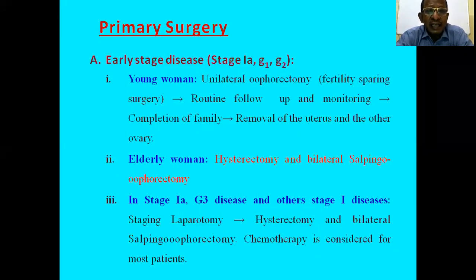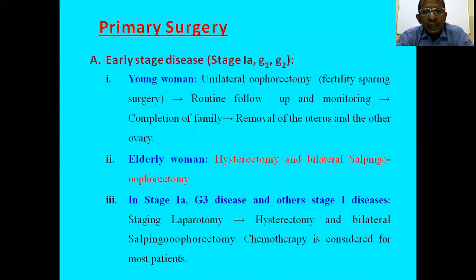If it is early stage, that is stage 1A, confined to one ovary, and grade 1 or grade 2, and the patient is young, then unilateral oophorectomy of the affected ovary is sufficient for that patient. That is known as fertility sparing surgery.